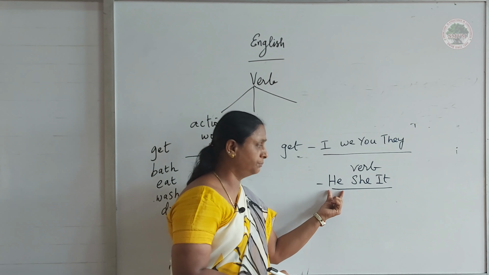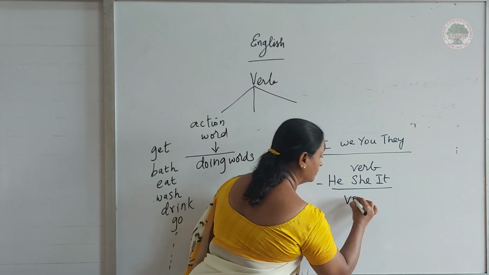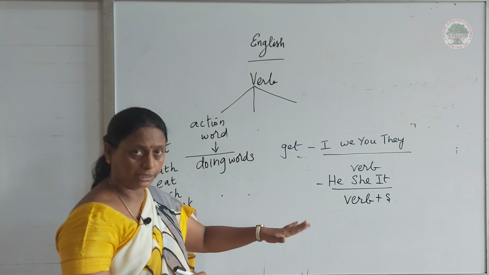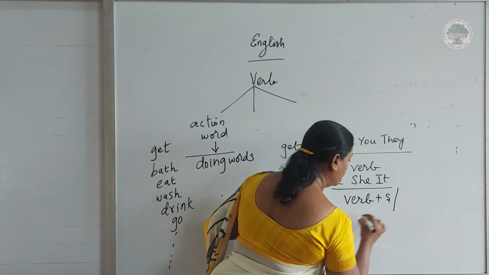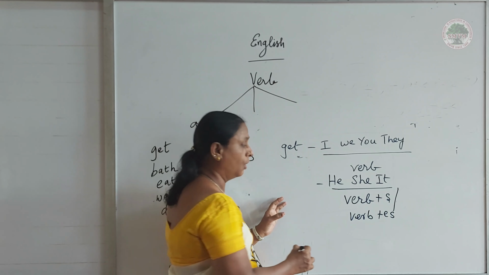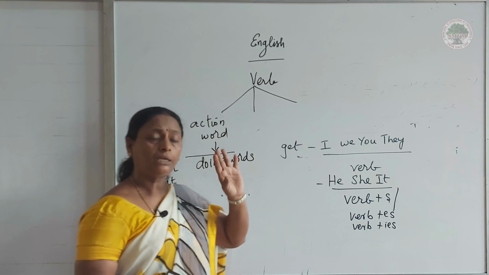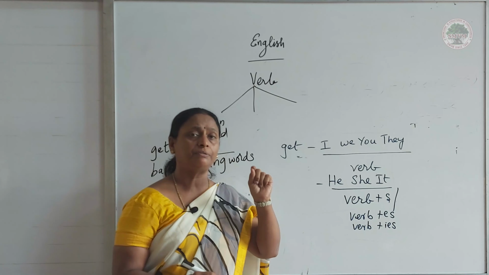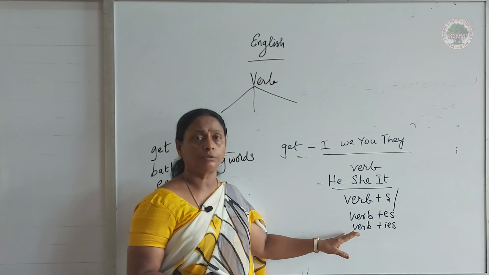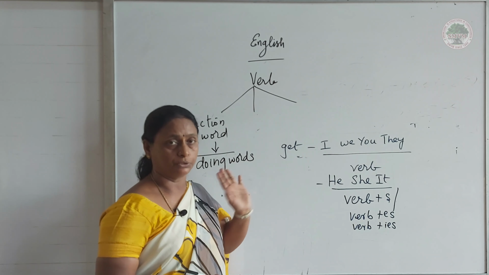When you have third person singular he, she, it, I have to write verb plus s, verb plus es or verb plus ies. Only in present tense and past tense will we get some confusion in supplying the verbs. So we are talking about how these verbs change from first person, second person, third person.